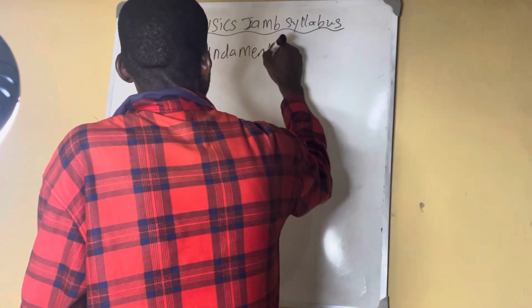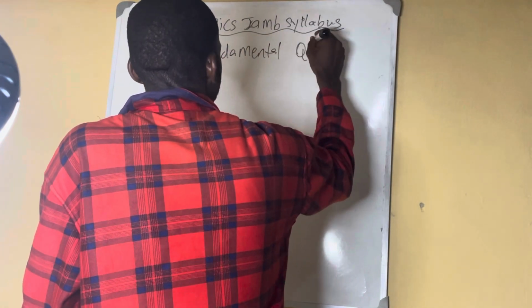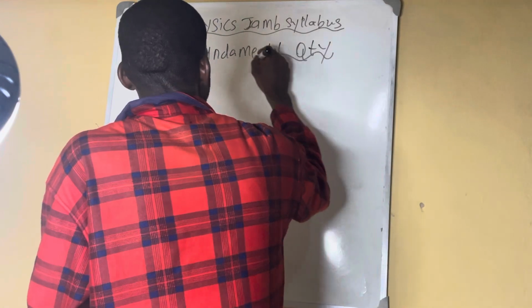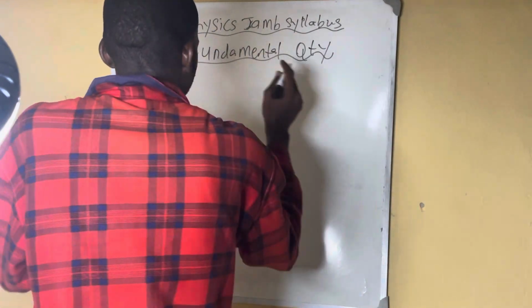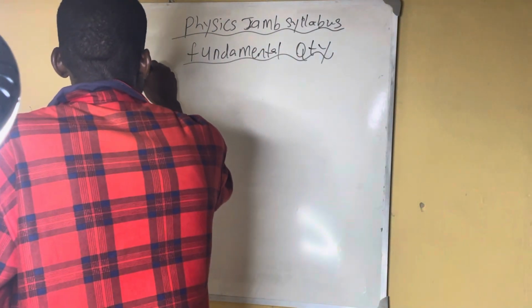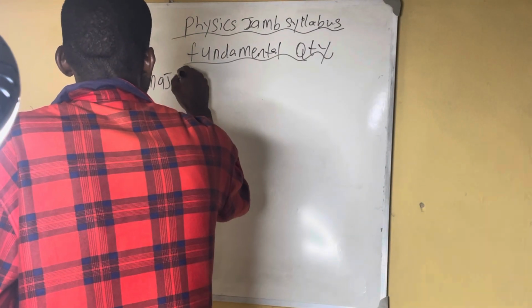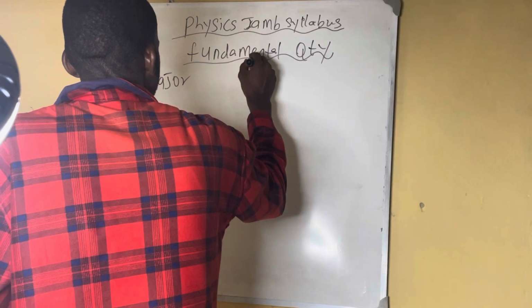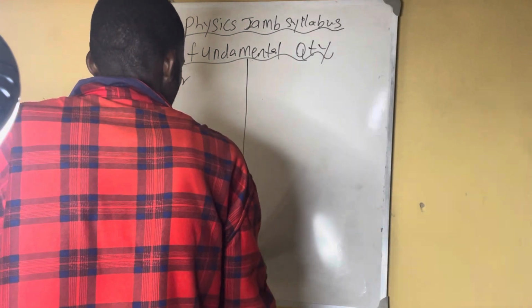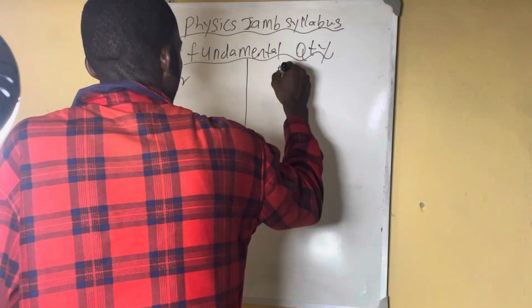Fundamental quantities. Now we have the major ones and the minor ones. Here is the major, here is the minor.